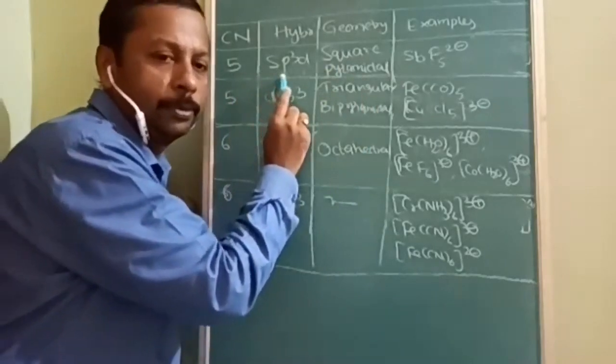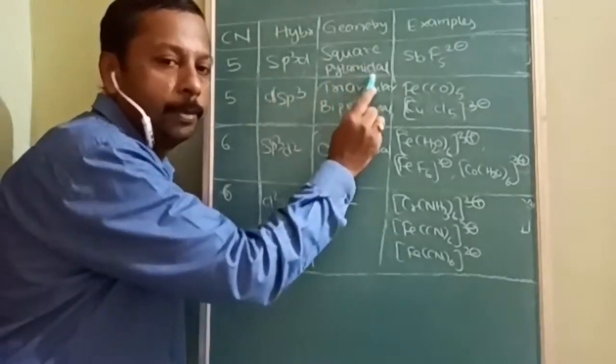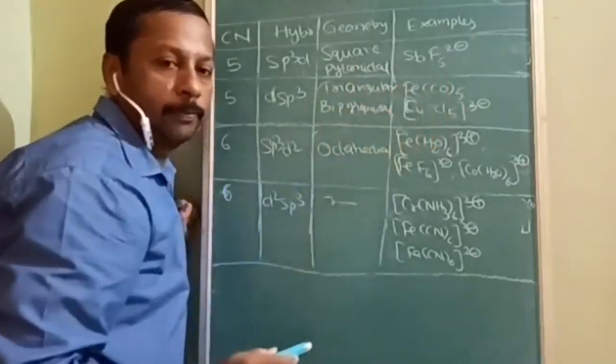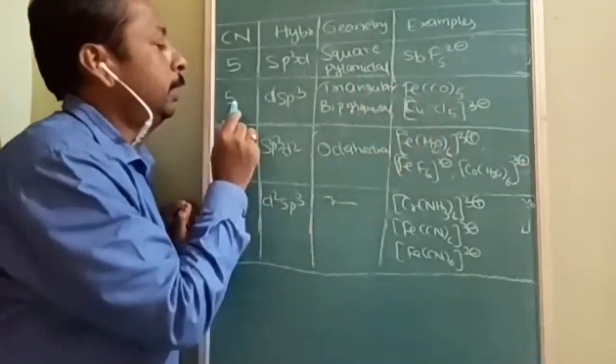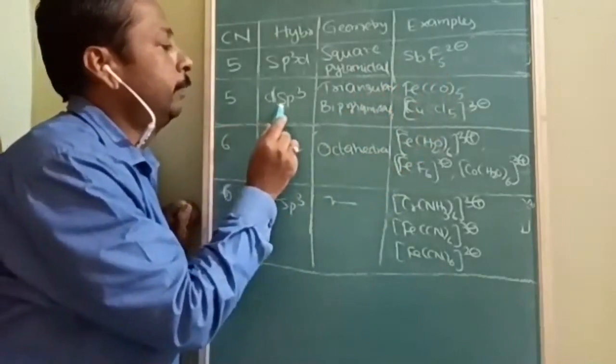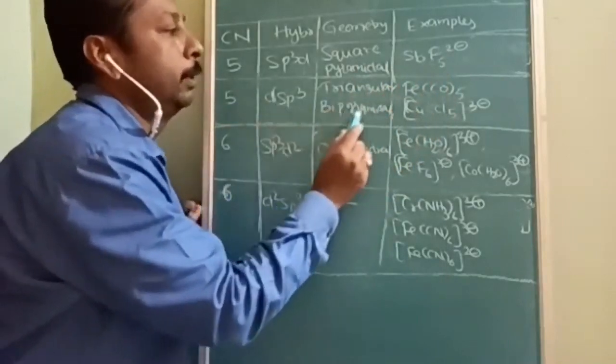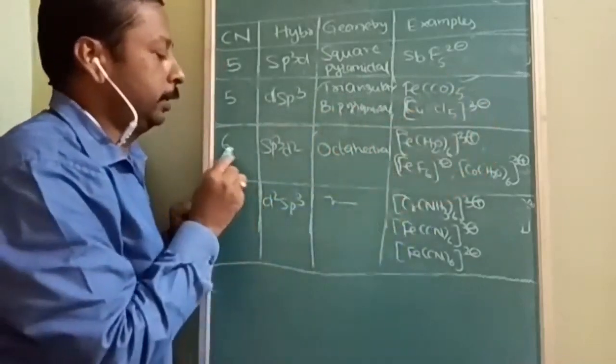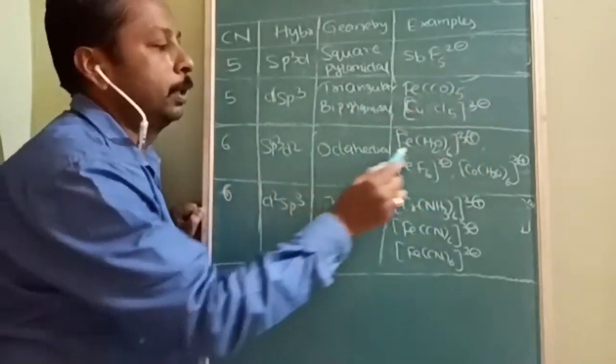Very easy questions. Square bipyramidal, example is [SbF5]2-. And this already covered: 5, dsp3 hybridization, triangular bipyramidal. This I have explained. This you can give a try. 6, sp3d2, octahedral. This I have explained.